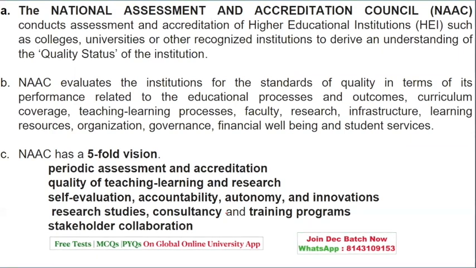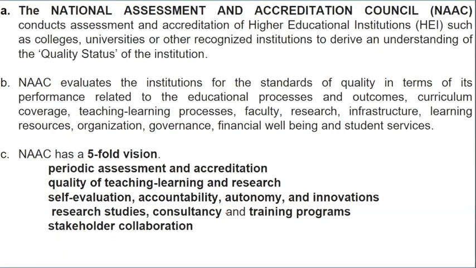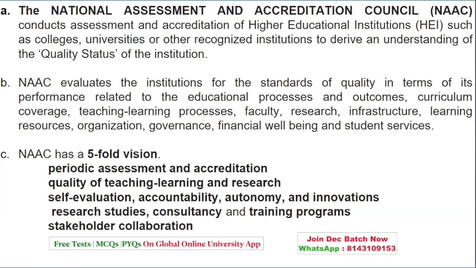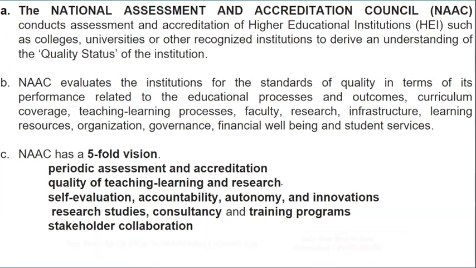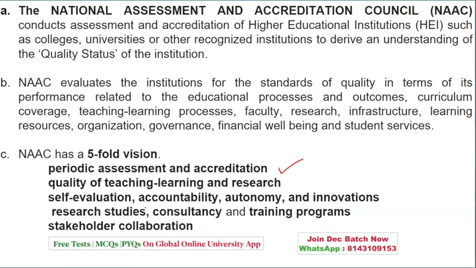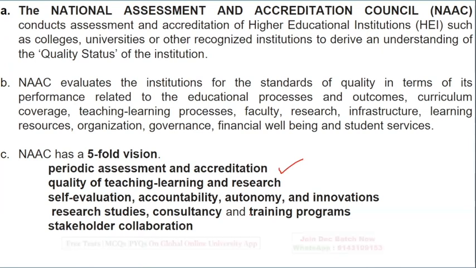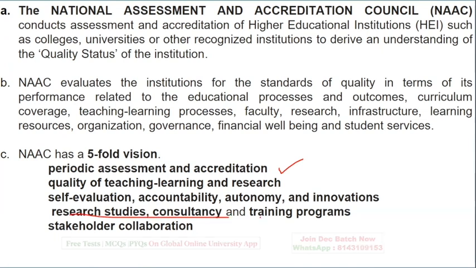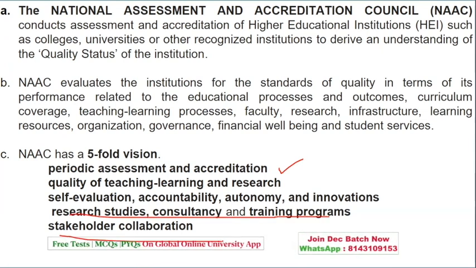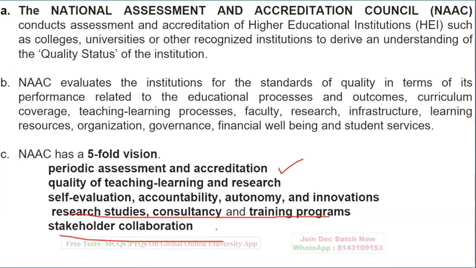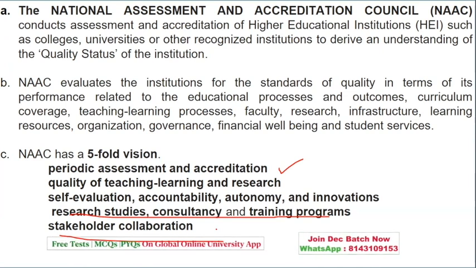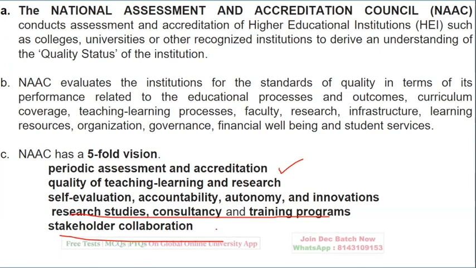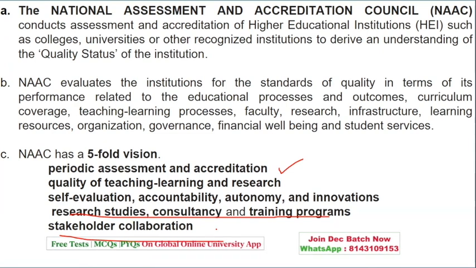Now, NAAC has a fivefold vision, and you may get this as an odd-man-out question also: periodic assessment and accreditation, quality teaching, self-evaluation, accountability, autonomy and innovation, research studies, consultancy, training programs, and stakeholder contribution. These are the fivefold vision, which covers each and every aspect related to the student.